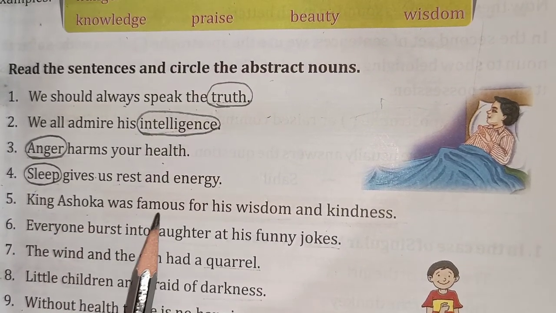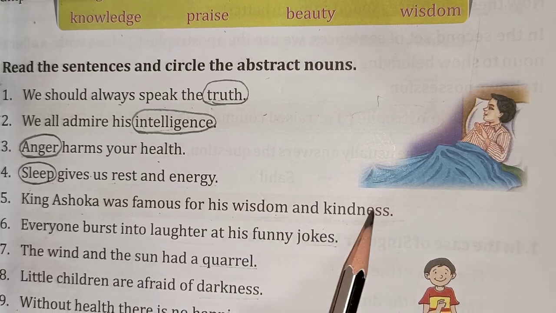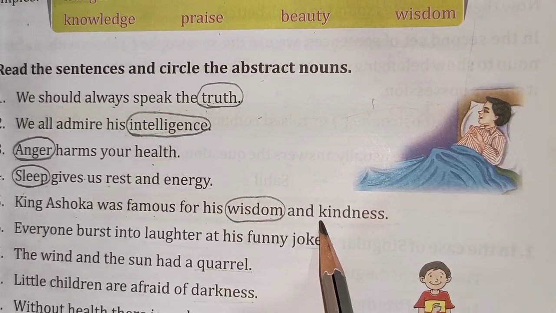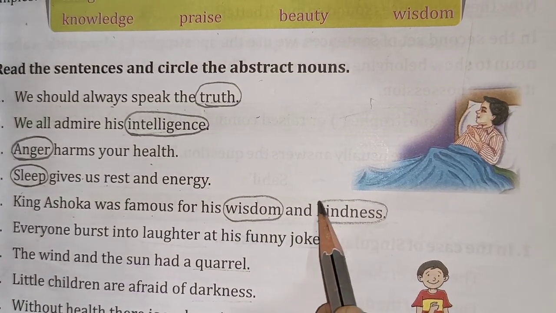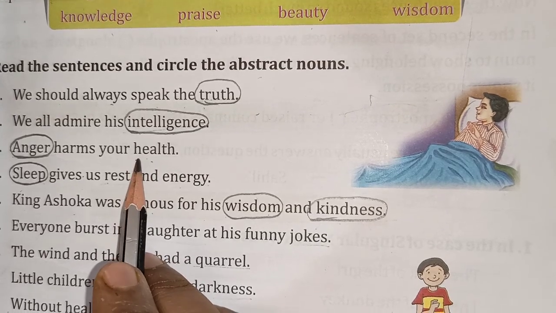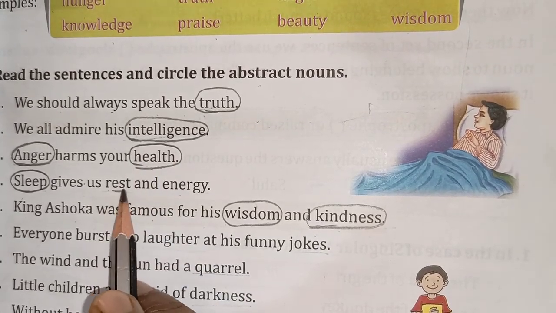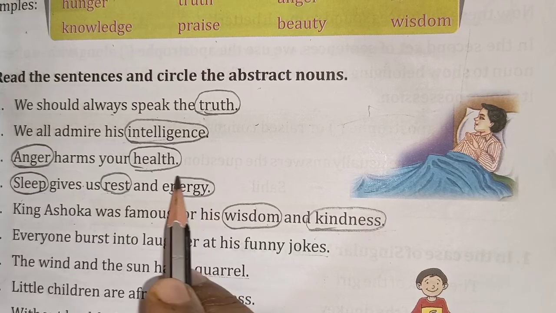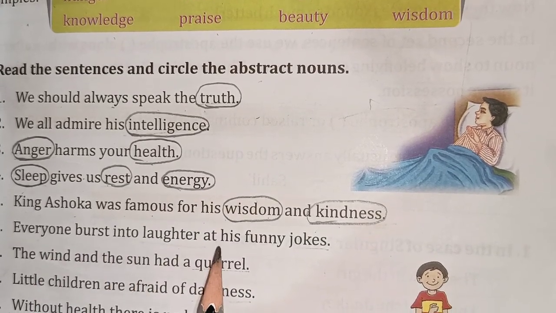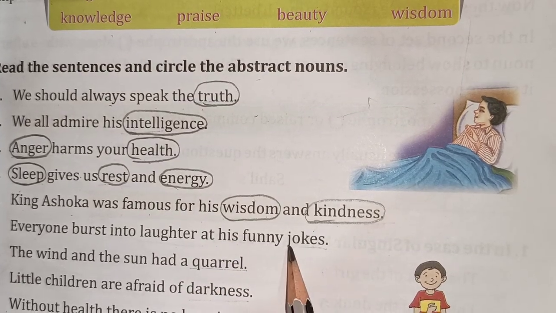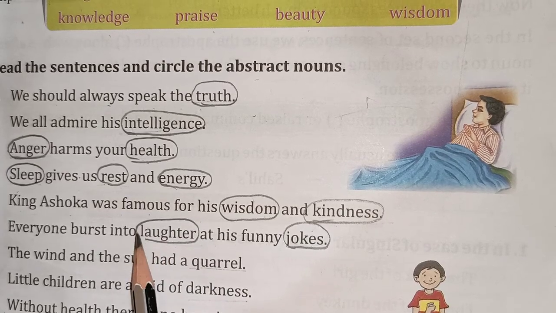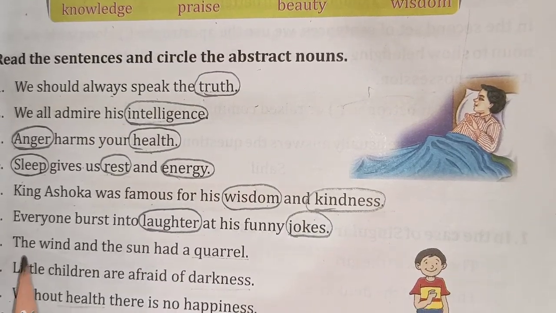King Ashoka was famous for his wisdom and kindness. What is the abstract noun here? Wisdom and kindness. Here children, health. Health is also your abstract noun. Okay. And also here, rest and energy is also your abstract noun. Everyone burst into laughter at his funny jokes. Okay. Joke is also your abstract noun. Laughter is also your abstract noun.